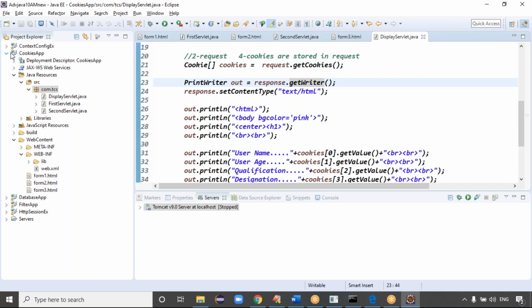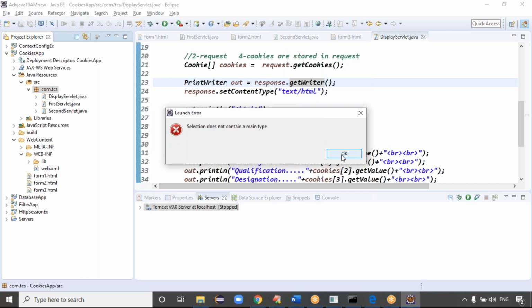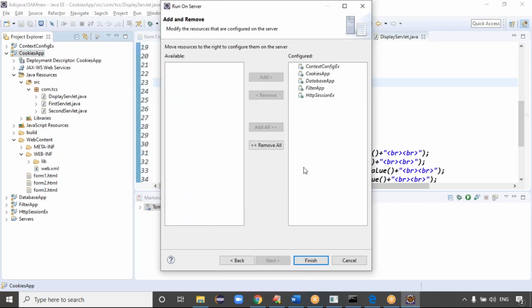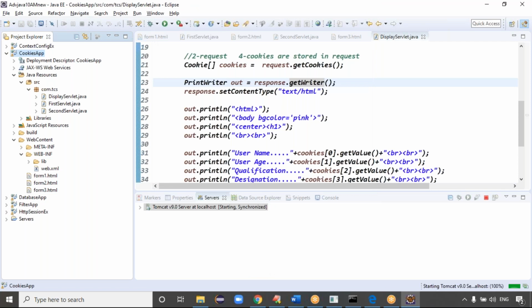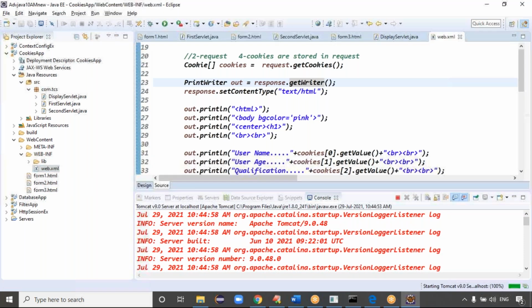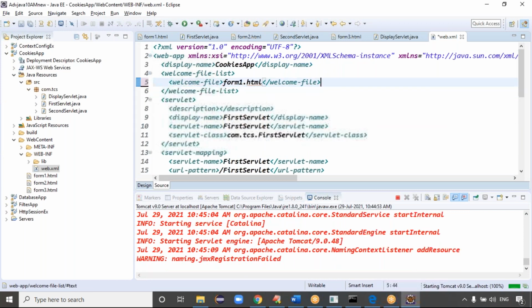That's it. You can simply run this code. Run on server. Just right click on the project, run on server. Click on next. Which project do you want to run, this cookies application? Click on finish. I think we didn't set the welcome file. Better to open the web.xml file. Can you please change the welcome file to form1.html, right? It won't be the default welcome file, guys.